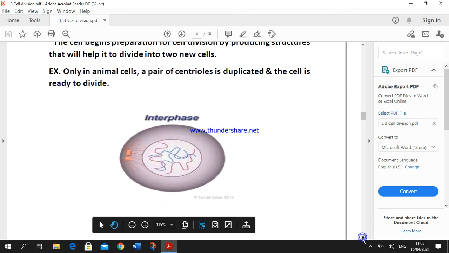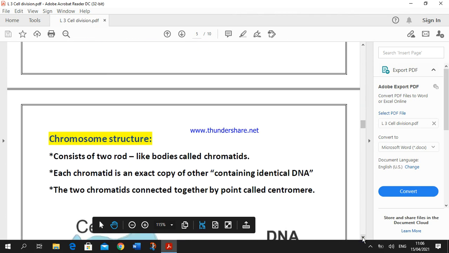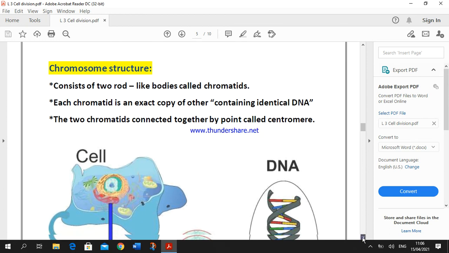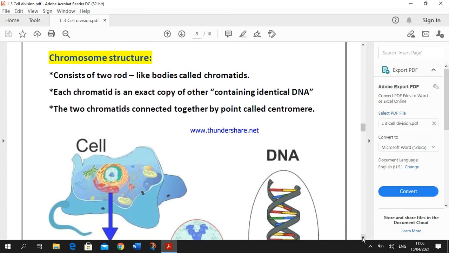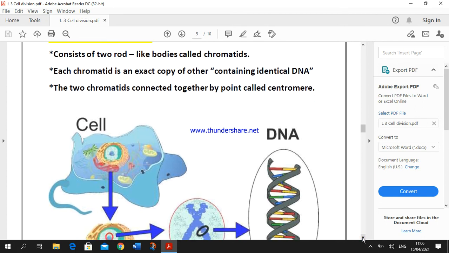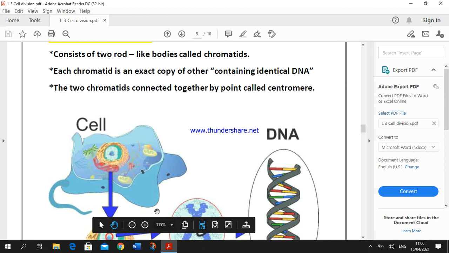Before we talk about cell division, the second stage known as mitosis, we will talk about the chromosome structure. Look at the figure to understand the chromosomes. This is a cell. We know that the cell contains a central body called the nucleus.